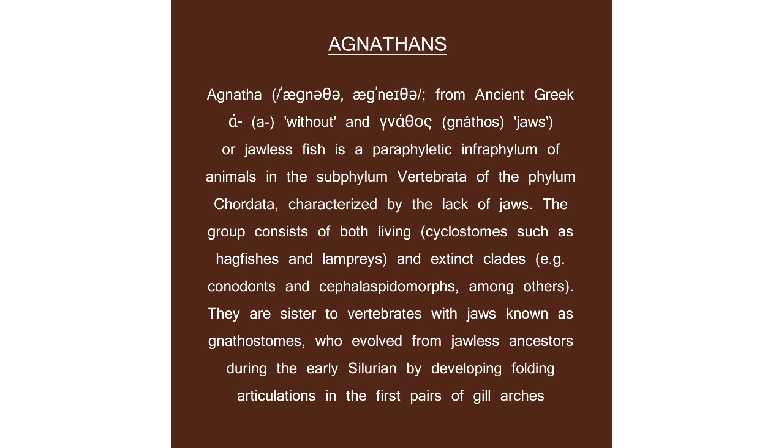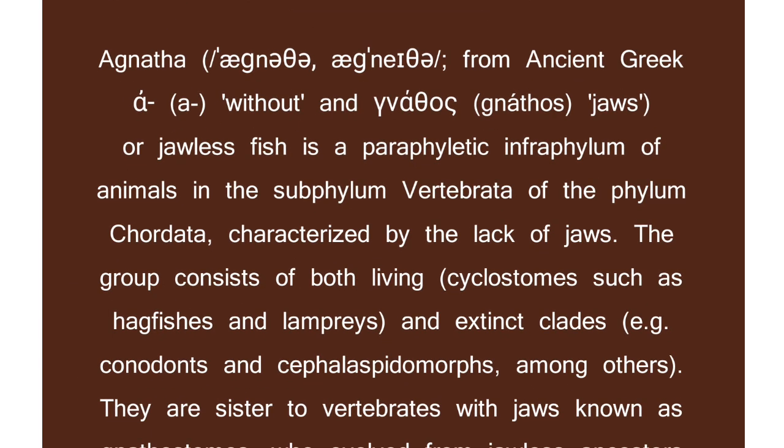Agnathans, from the ancient Greek words a, meaning without, and gnathos, meaning jaws. So we can say they are vertebrates without jaws. They are jawless fish, and they are characterized by the lack of jaws. This group consists of both living and extinct classes.